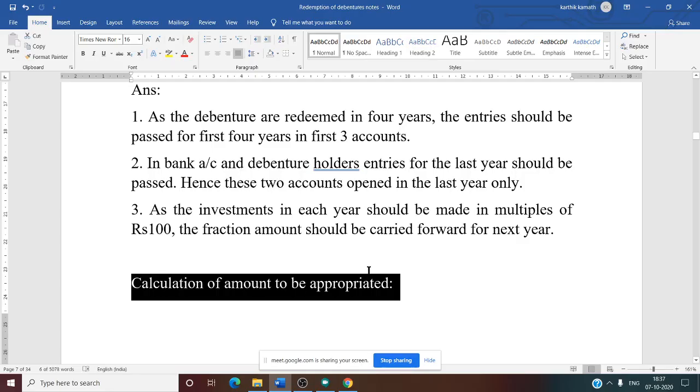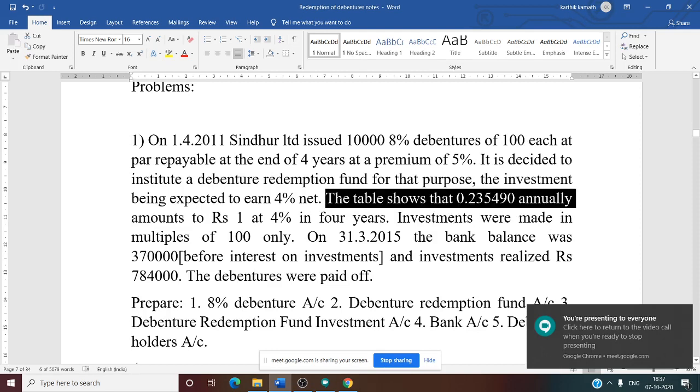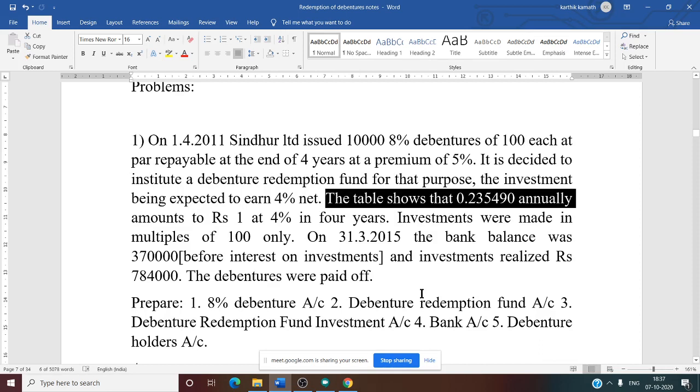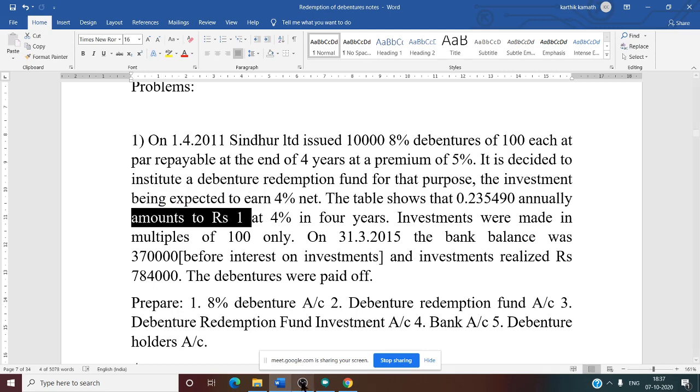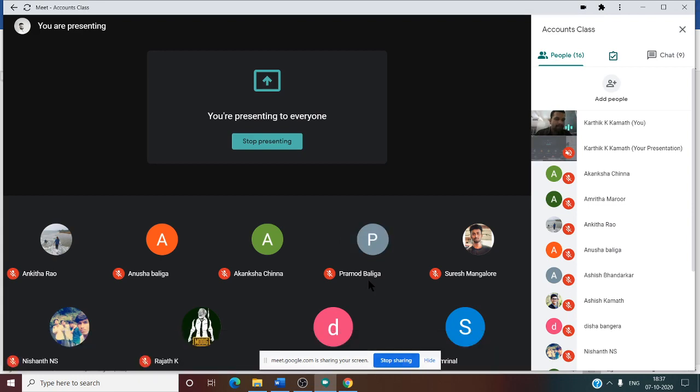Once you see the question, see here the table value is given: 0.235490 annually for 1 rupee. What is the meaning of this one? The meaning is that for 1 rupee, 0.23 paisa is kept aside. But now for 10 lakh rupees, or for 10 lakh 50,000, how much? That we need to see. How to see that? See this now.